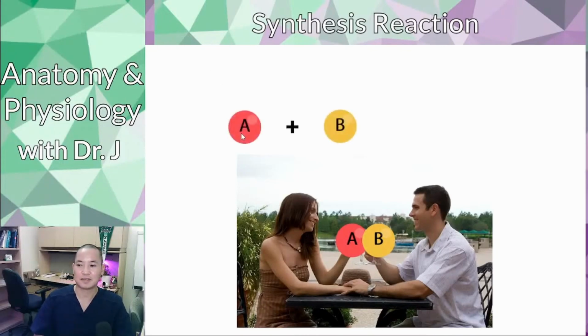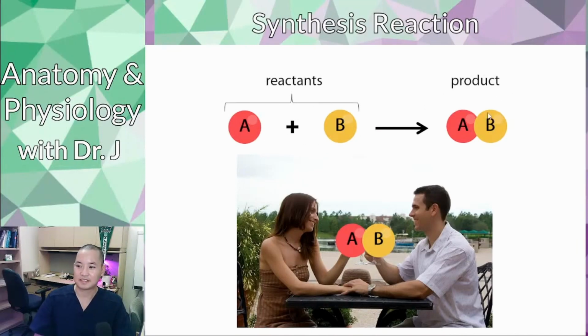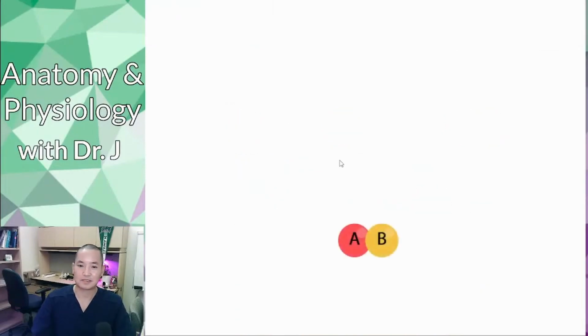It builds new bonds to create a new molecule. So this is why it's also sometimes called an anabolic reaction. You're synthesizing a new bond, you're synthesizing a new relationship between these atoms. So again, these are the reactants. You have two reactants, but now you have one larger product that's bigger than both of those reactants individually.